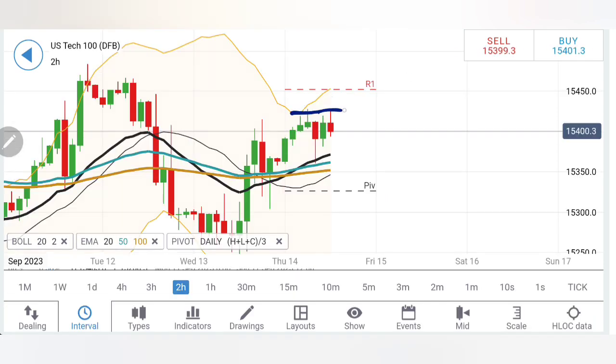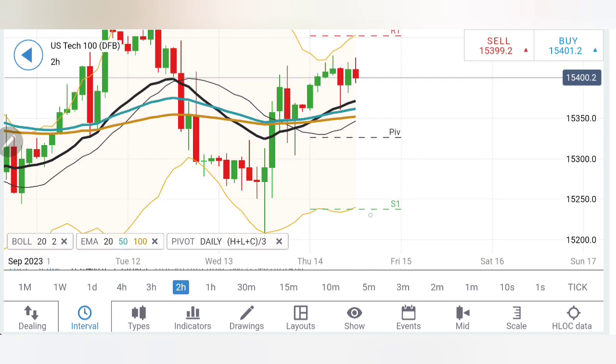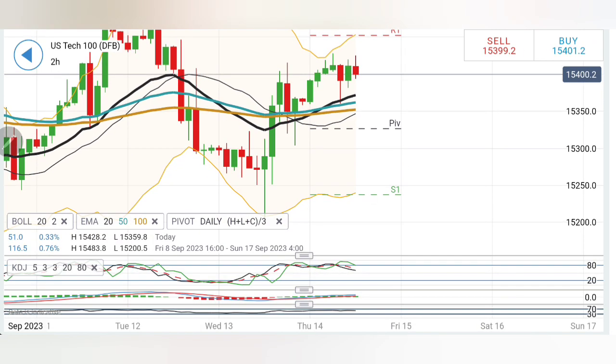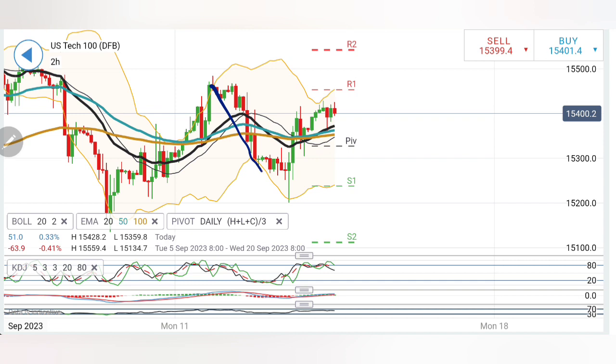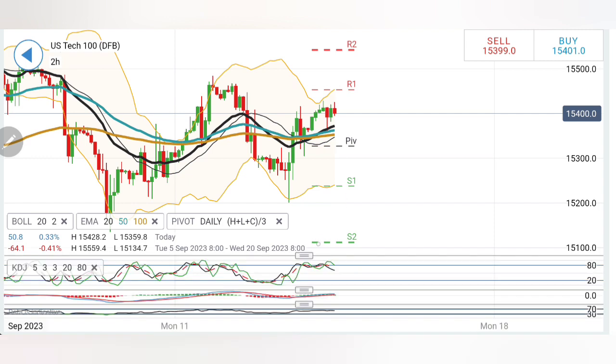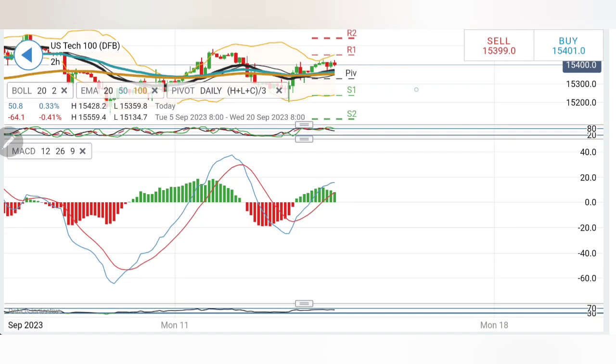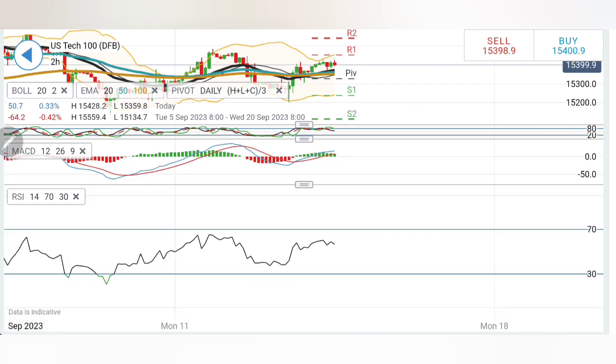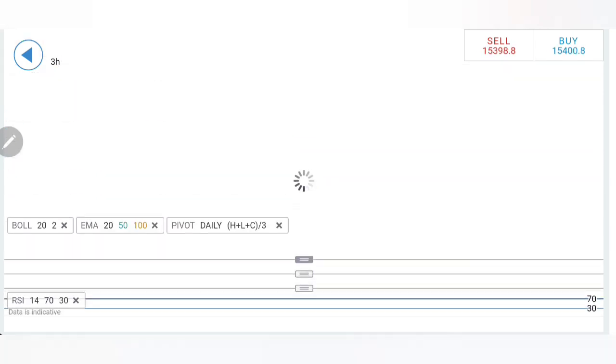Likewise on the 2-hour chart, see almost double top levels. Higher lows are seen here, breaking below 15,380 and the 360 zone. The 350 zone is where bears will prevail and more bearishness may be seen, but 300 is the ultimate support. Also, you can see this as a drop, retracement, lower highs, lower lows. It can create a channel where it can drop below 15,200. Stochastic is looking down, MACD is in green, trying to converge a bit. Let's see if it crosses over. RSI is looking down, trying to stay bearish.